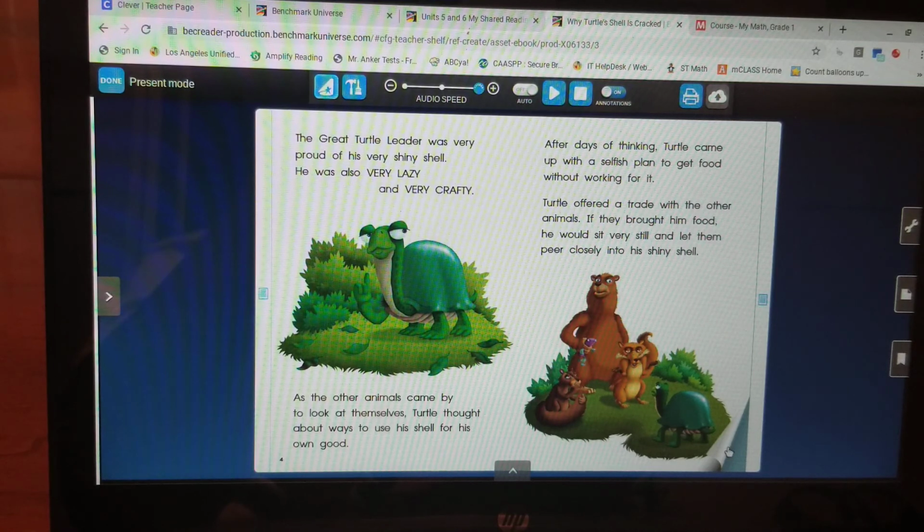So, let's see. We had gotten as far as this page in our other lesson, and we said how the words lazy and crafty also describe turtle. But over here, let's take a look.